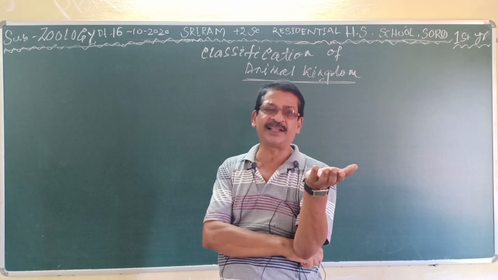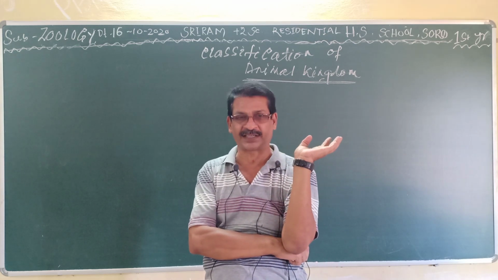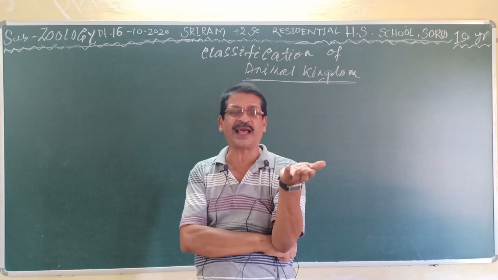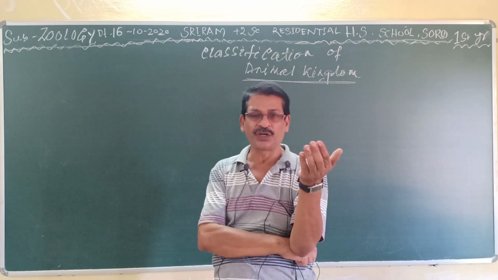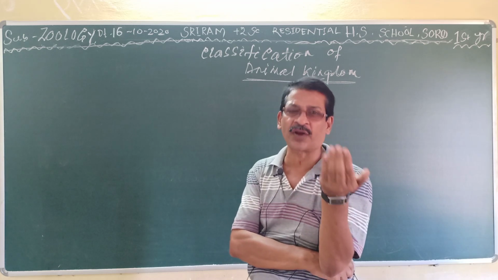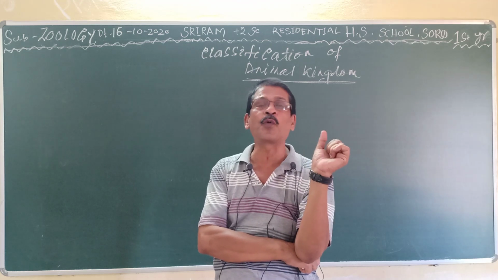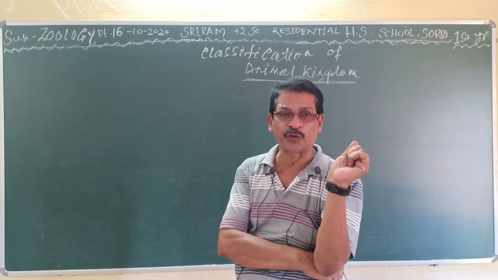Then R.H. Whittaker gave the 5 kingdom classification. And this classification has improved, from 2 kingdom to 3 kingdom to 4 kingdom to 5 kingdom, by the improvement of the microscope.